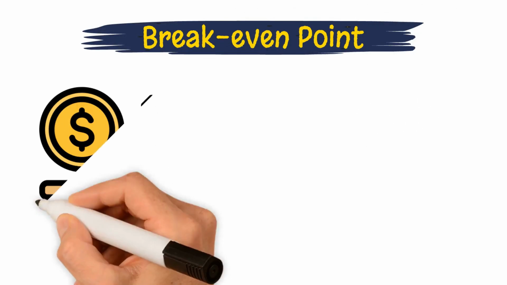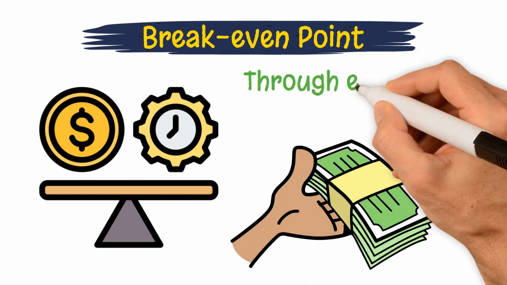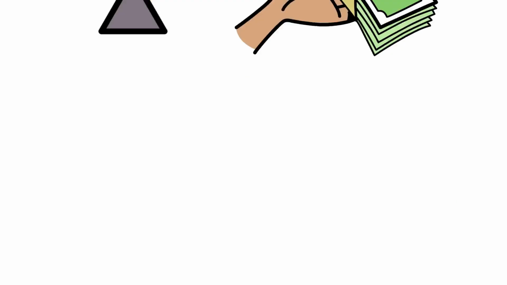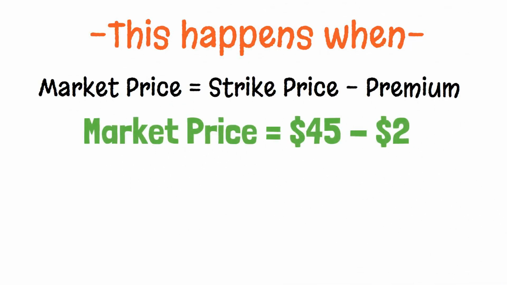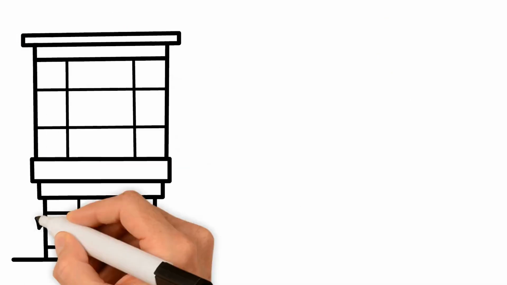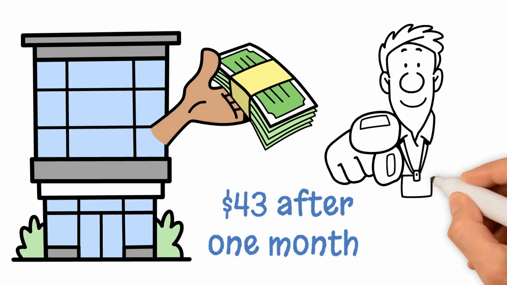Third option would be the break-even point. The break-even point for this trade occurs when you can recover your initial investment through exercising the option. This happens when market price equals strike price minus premium paid. Thus, if company XYZ trades at $43 after 1 month, you would break even.